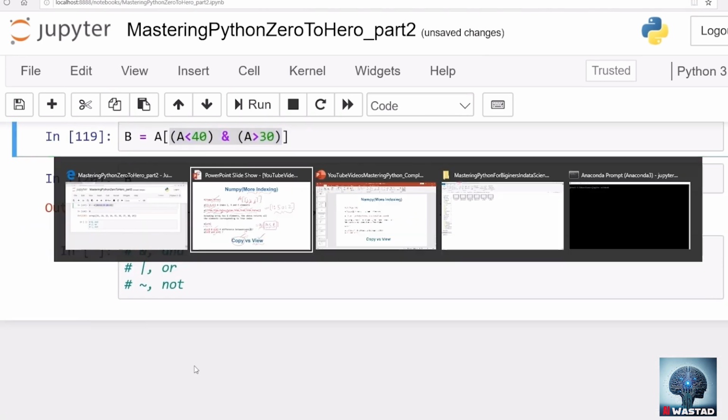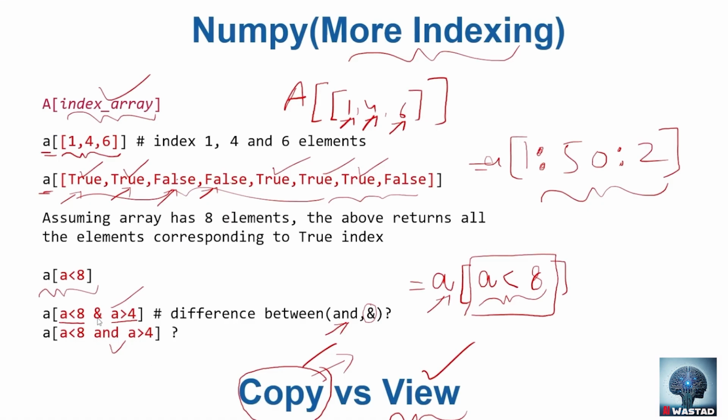Okay, I've told you the difference here between and. I've told you that this is copy rather than a view. So just bear with me some more time on NumPy, and I will tell you some more truths about NumPy, and then we will move towards another package called pandas. So before pandas, more NumPy is coming. Hope to see you in the next video.